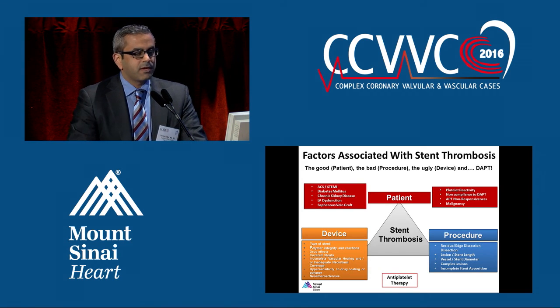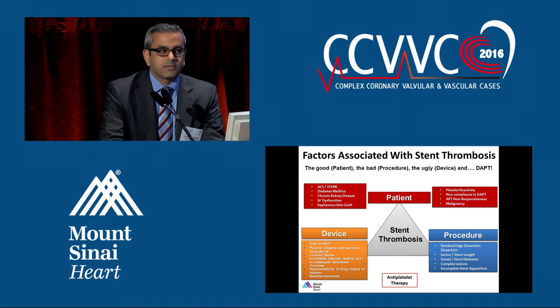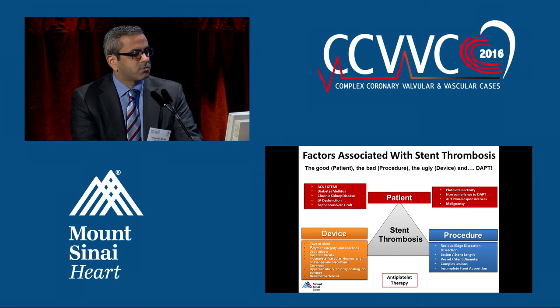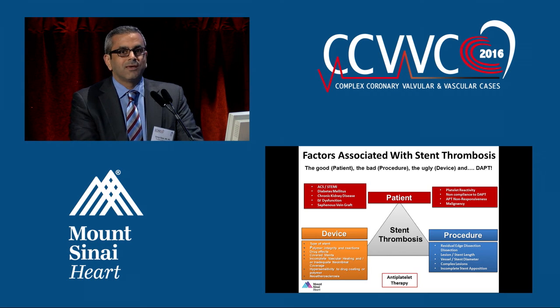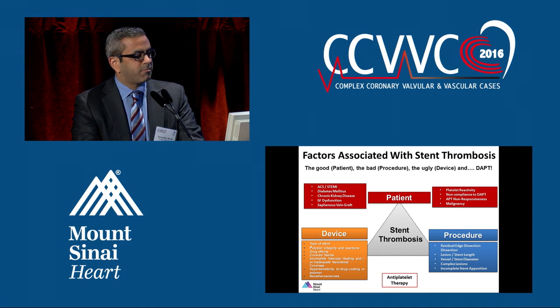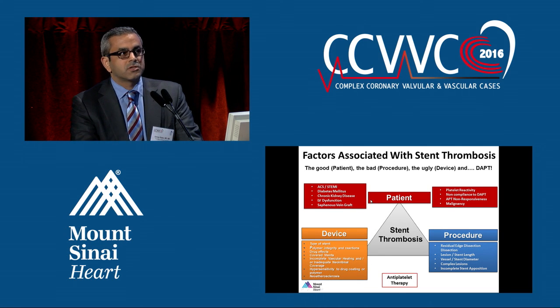And when we think about all the different ingredients that contribute to risk for stent thrombosis, we really realize that this is a multi-dimensional construct. On the one hand, you have patient-related factors here at the top. In other words, how does a patient present? What morbidity do they have? Do they have diabetes? Do they have renal impairment? So on and so forth.